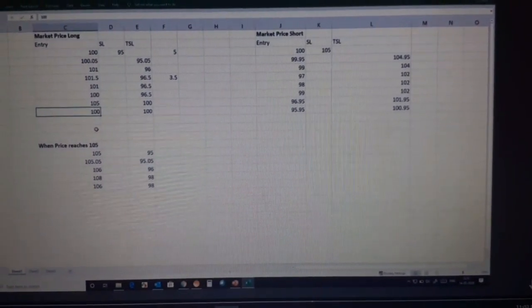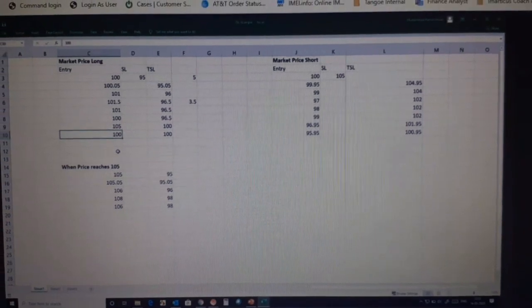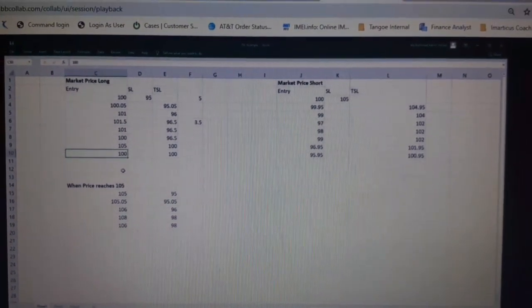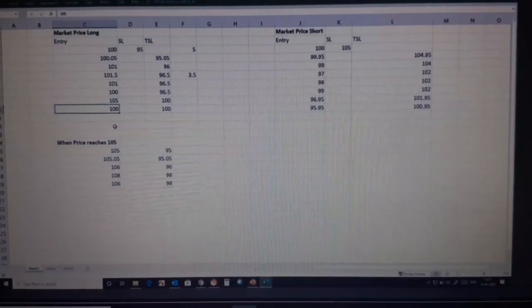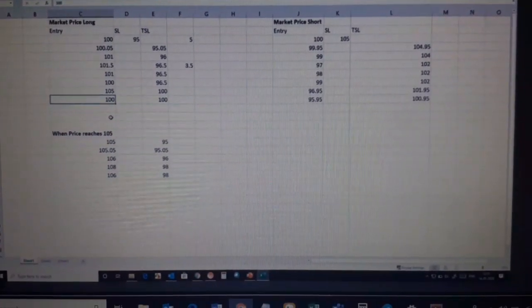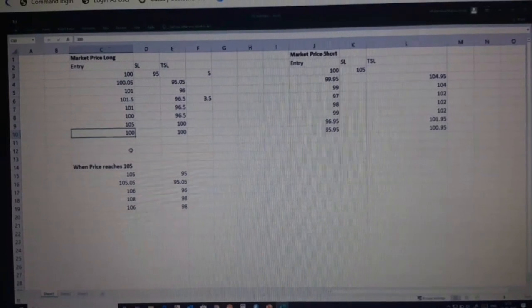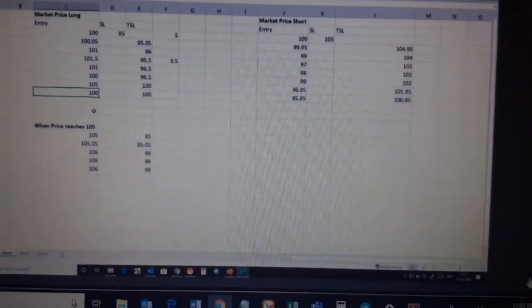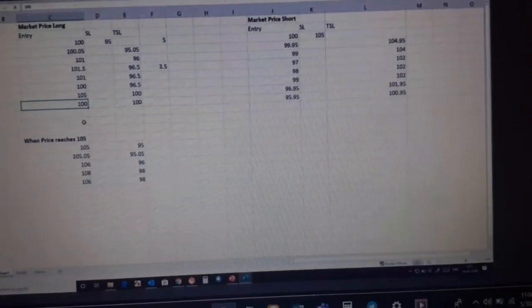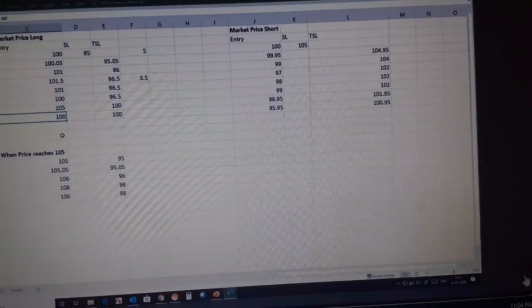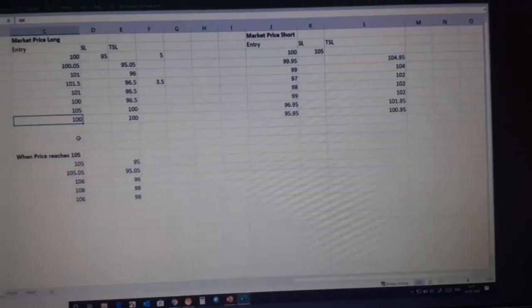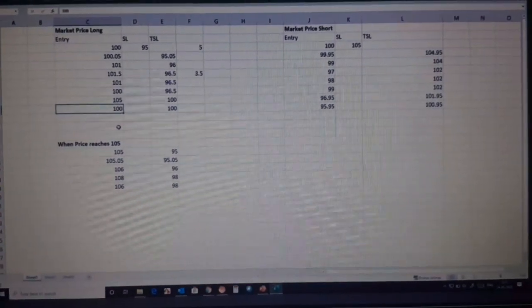So you have pros and cons of this method, the automated trailing stop loss. So it's up to you whether you want to use this or not for your trades. Okay, there is a facility provided to you by Trade Tiger, that you can trail your stop loss.